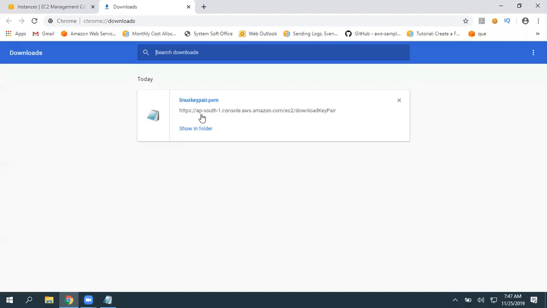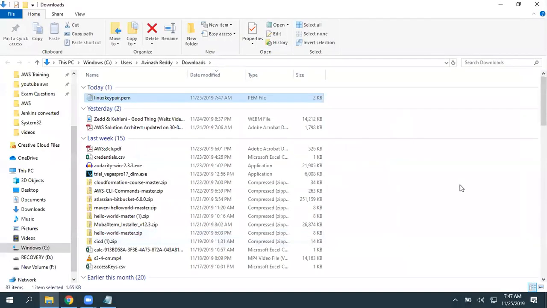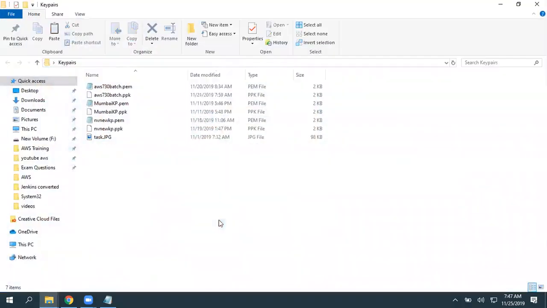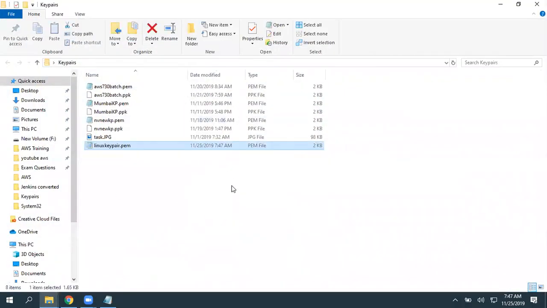So I'm going to move this key pair to my desktop. It is my PEM file. Again, I'm going to maintain all the key pairs in a directory called key pair, so I'll move this here. So instead of looking, I can simply browse here and I can get connected.